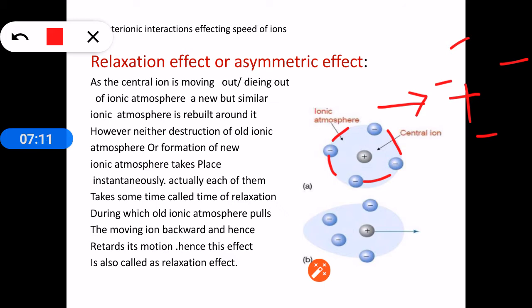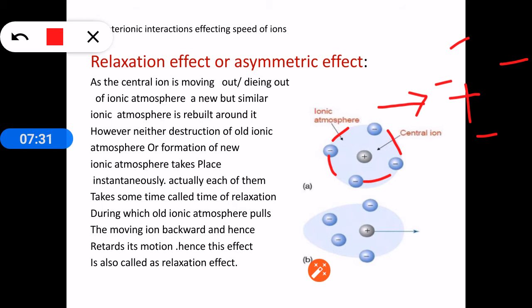But these two processes, the removal of the old ionic atmosphere and the formation of the new ionic atmosphere, will not take place instantaneously. So a time of relaxation is needed for these two processes to occur.